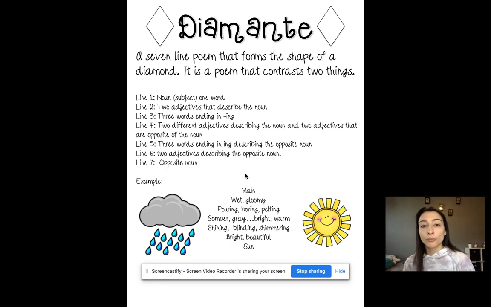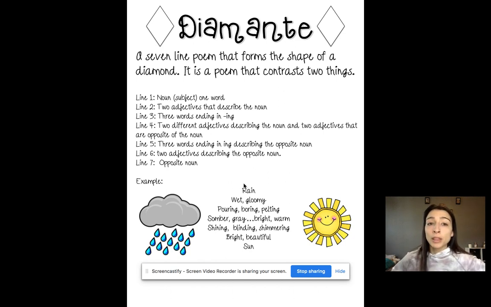Then in line 3, you're going to pick 3 words that end in ing. They can be verbs. Again, they are talking about your original noun. So mine are going to be talking about rain. So I picked pouring because when it's raining, it could be pouring outside. It's boring because you can't really go outside. You have to stay inside and find something to do. And I also picked pelting. So pelting is when the rain's coming down really, really hard. So you want 3 words ending in ing.